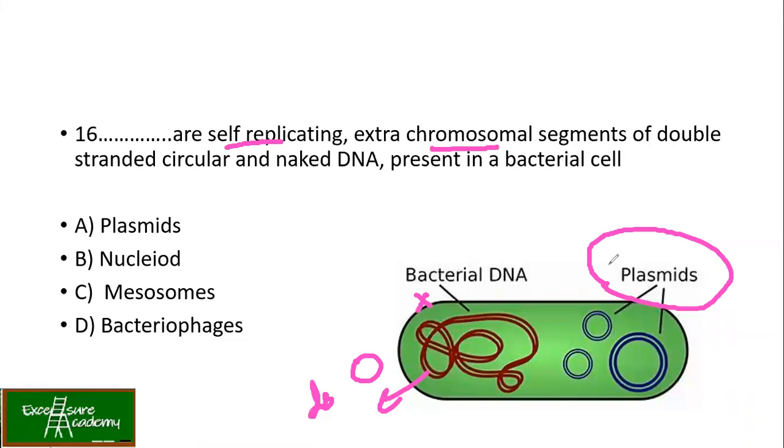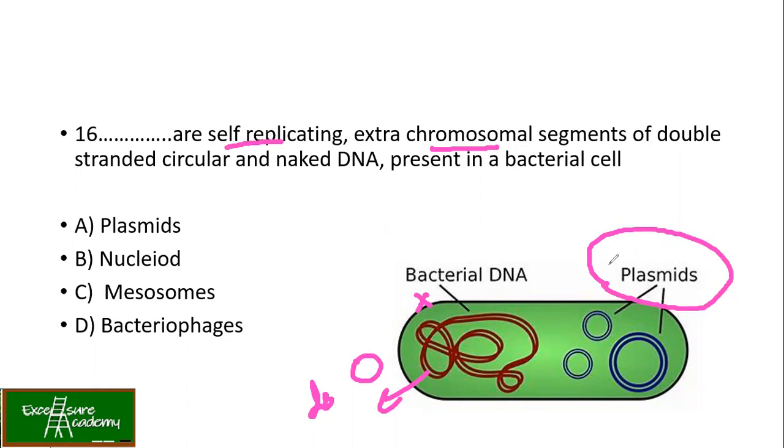So these plasmids are structures which consist of DNA and they can replicate independently of the chromosomes. The copy number, that is the number of plasmids present in one bacterium, is going to be more. In a few bacteria it is 100 and in a few cases it is more than 1000 also. Plasmids provide genetic instructions for certain cell activities, for example antibiotic resistance, and they can be transferred from one cell to another in a bacterial colony. And this is how, by transferring the plasmid from one cell to another, they provide resistance to the other bacteria.